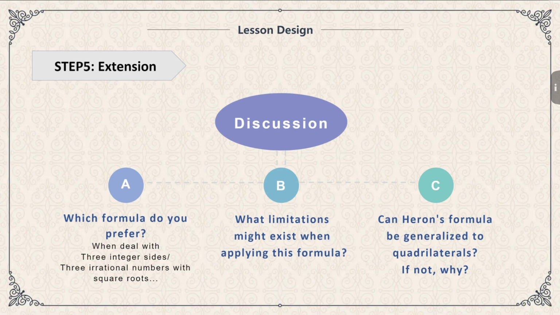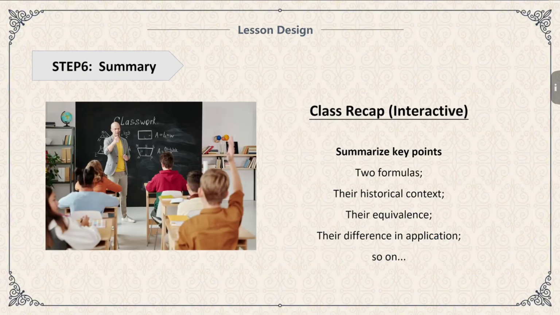This activity aligns with our goal of cultivating in students a deep, flexible understanding of mathematics that extends beyond rote application. At the end of the class, students are expected to recap briefly what they have learned in this lesson, understanding Heron's formula's historical context, derivation, and relevant application, while also thinking about its limitations and extensions.